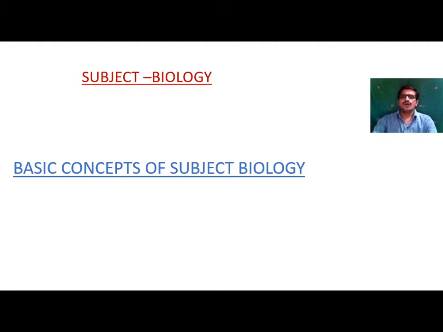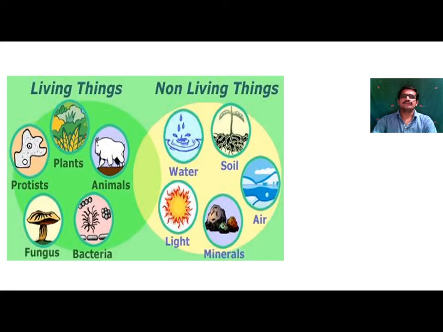Then origin of life: how life originated, and what is the basic thing involved in the evolution of life. So how was life originated on the earth? We do not know what type of thing life really is.